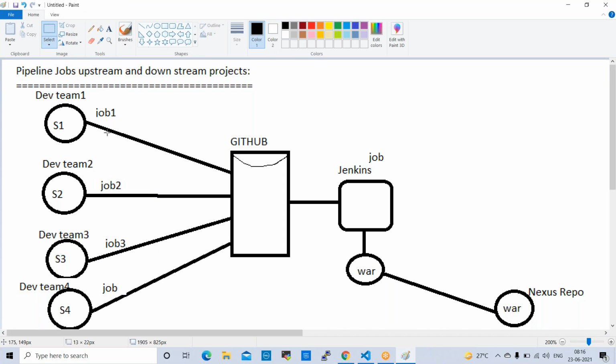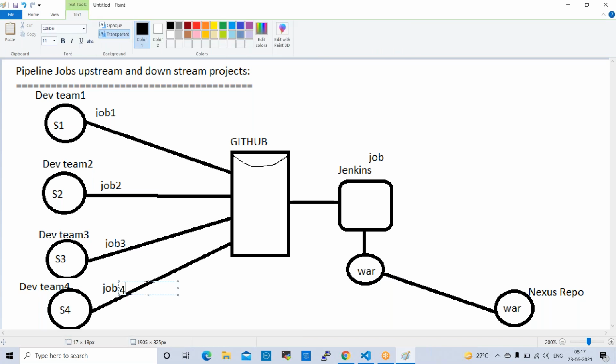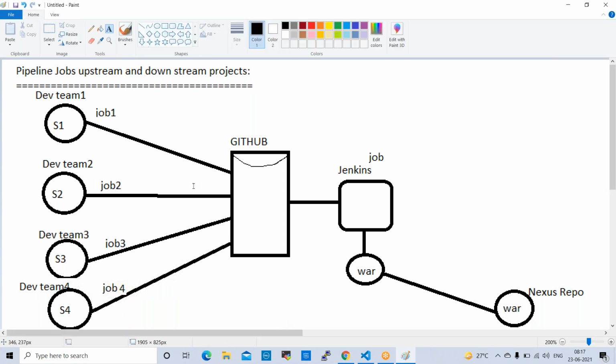These are the dependent jobs. One job will depend on another job. Whenever job 1 is success, then only job 2 will run. Like that, we need to configure. This requirement will be given by developers only. They will inform you which job should run first. Based on that, we need to create upstream and downstream jobs, pipeline jobs. So these requirements we get in real time, and based on the developer requirement, we can create jobs.